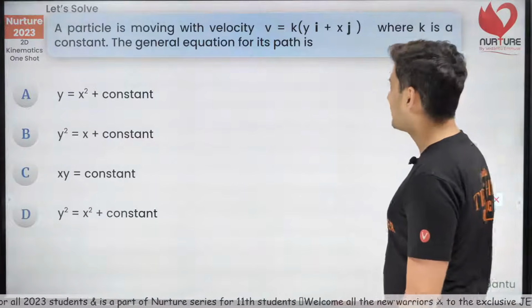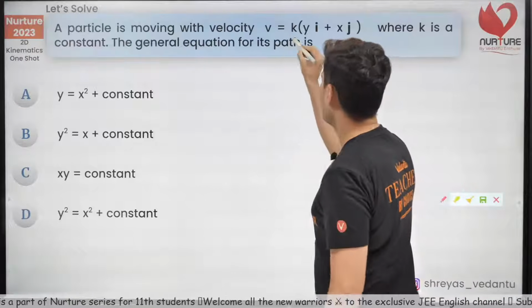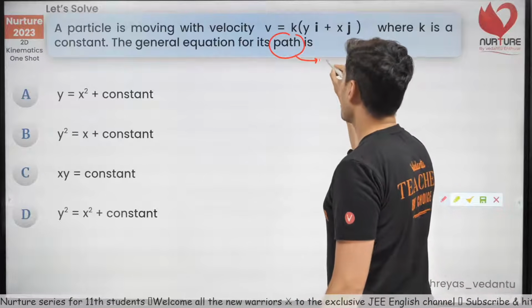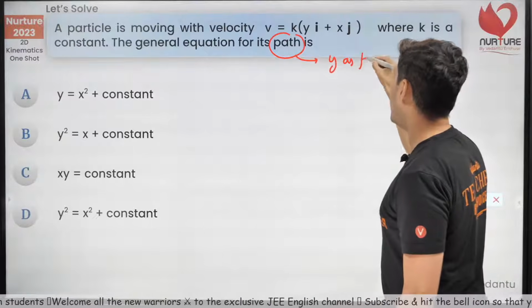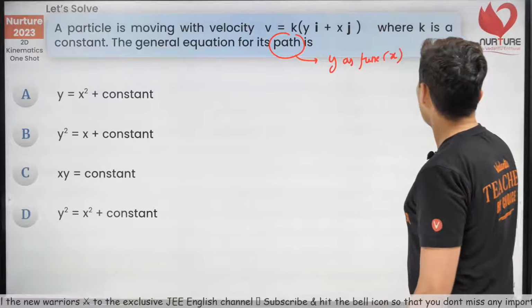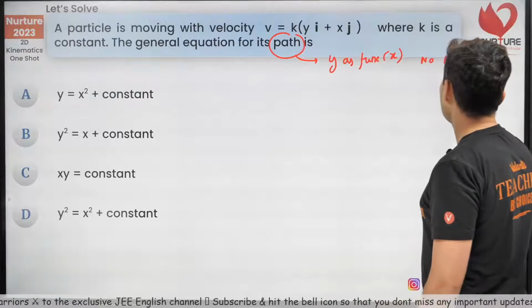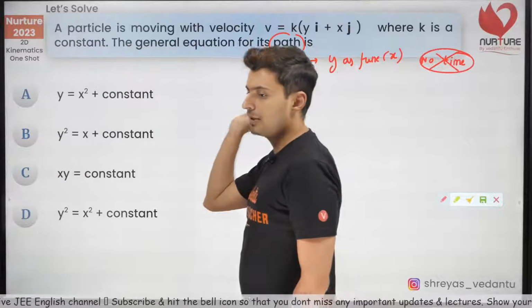Alright, the particle is moving with some velocity where k is a constant. Find the general equation of its path. Now the meaning of the word path is, you should have y as a function of x. No time in it. Time variable should not be there.